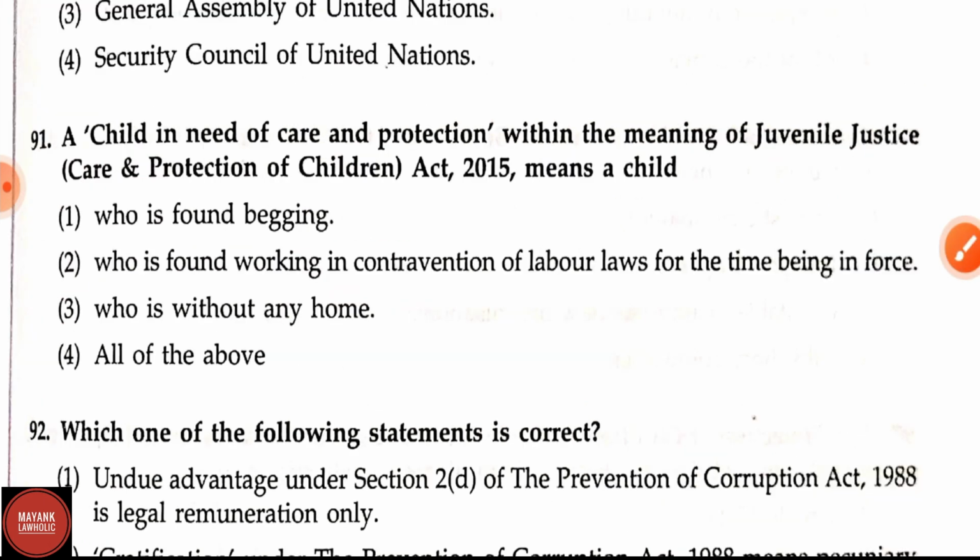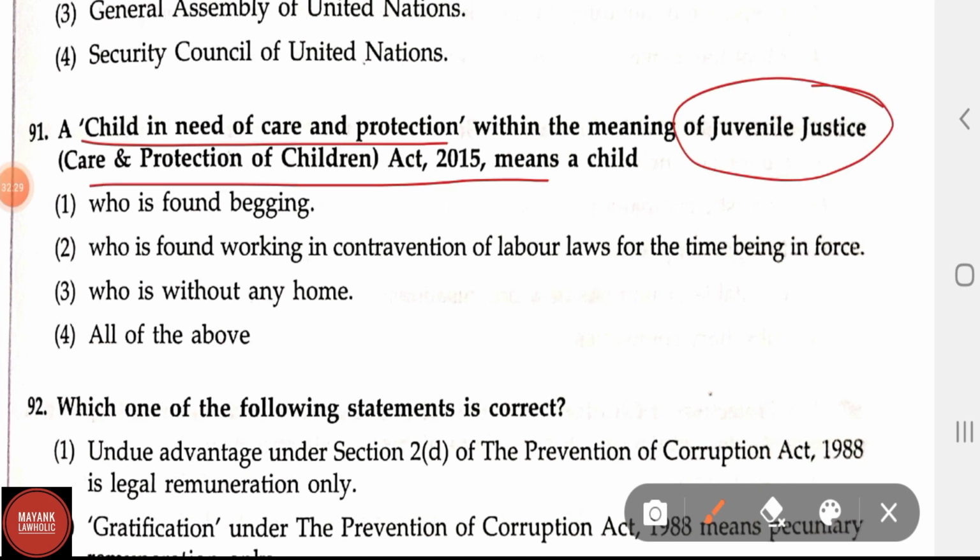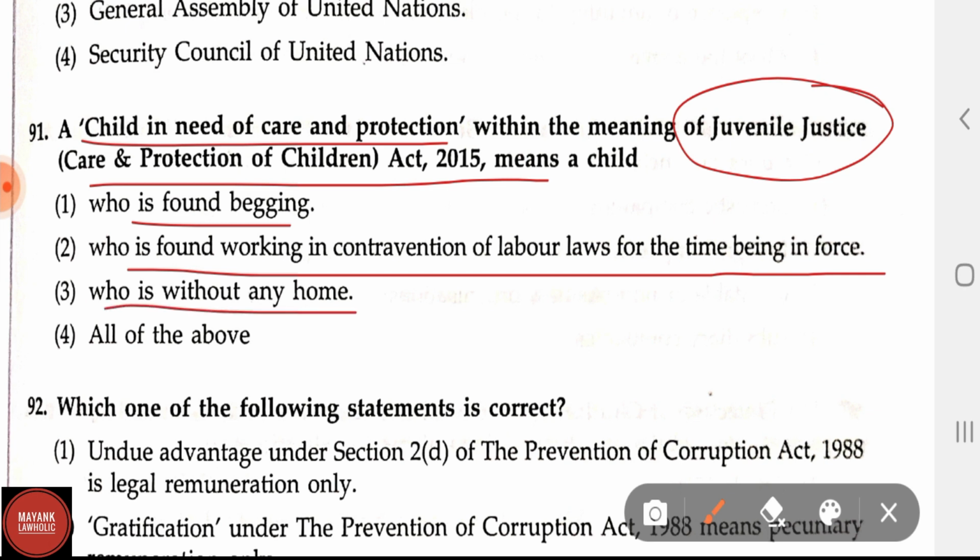Now let us see question number 91. A child in need of care and protection within the meaning of the Juvenile Justice (Care and Protection of Children) Act 2015 means a child who is found begging, who is found working in contravention of labour laws for the time being in force, who is without any home. Option 4, all of the above. In this question all the options which are given are correct, so option 4, all of the above, is the right answer.